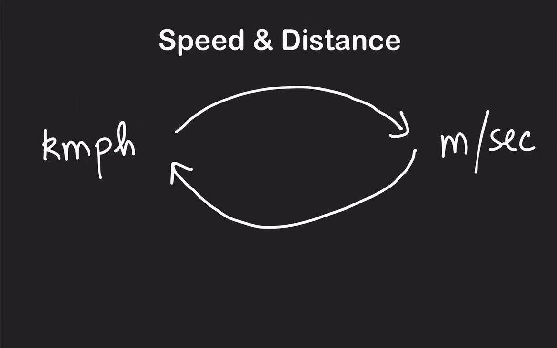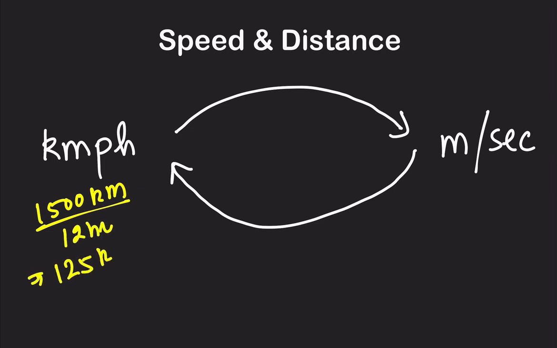The speed we have just calculated is in kilometers per hour. That is 125 kilometers per hour. Why was it so? Because our distance was in kilometers and our time was in hours. Hours means 12 hours. So that is why we wrote that our speed was 125 kilometers per hour, right? Kilometer divided by hour. Now, if someone asks you to convert this into meters per second, how will you calculate it?